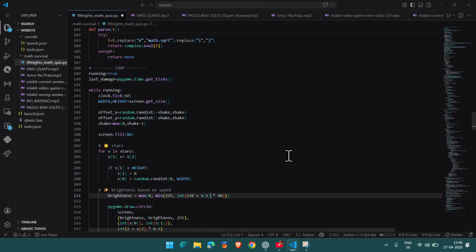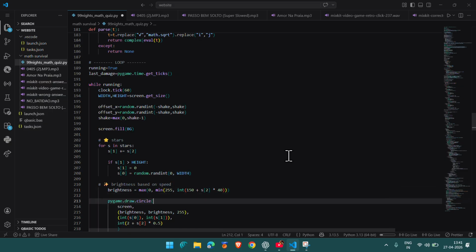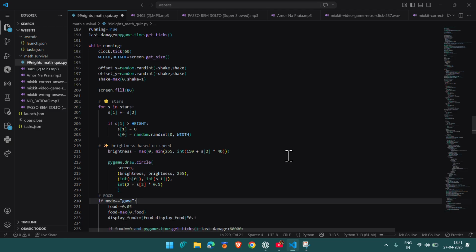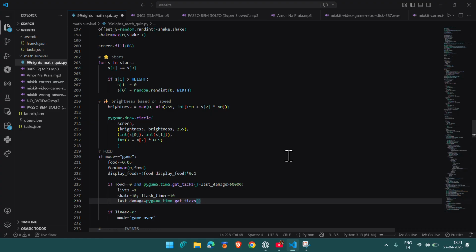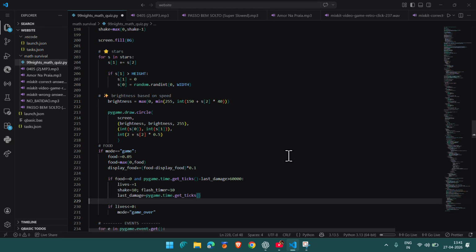So now that's what it does. Everything shakes. Stars: this is the main part which creates stars. Then brightness based on speed.